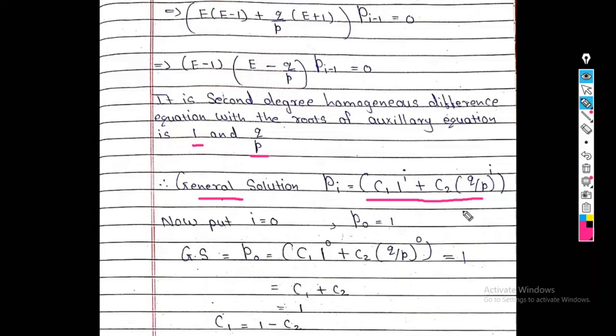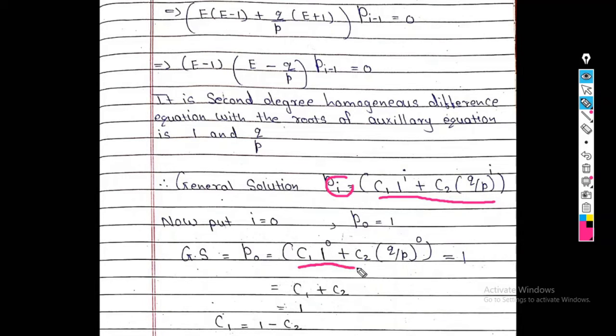We already saw our two boundary conditions. So we start with P0. What is P0? P0 is 1. So in this main equation, we put value of i as 0. So my equation is what?